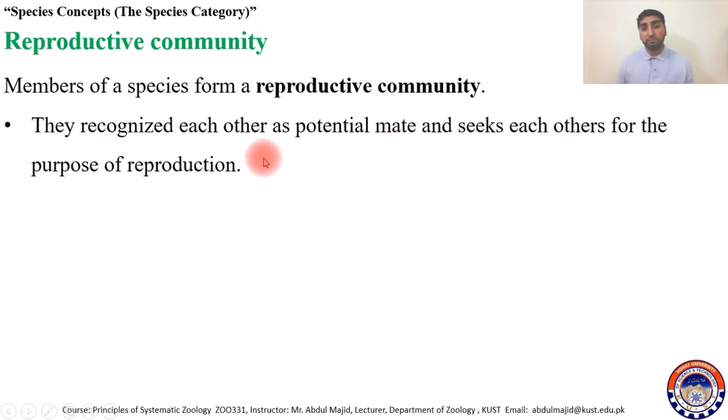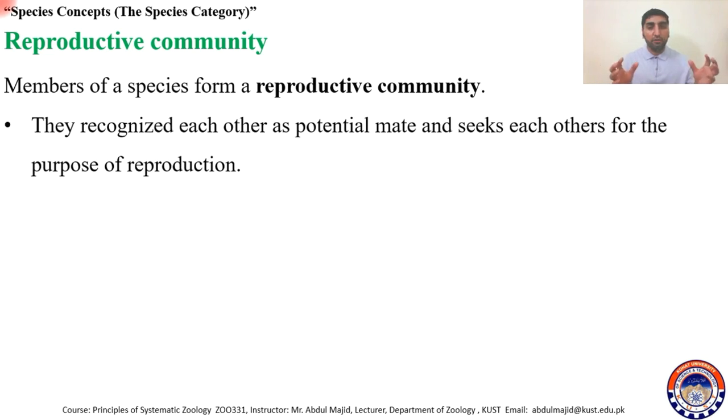So for example, Equus caballus and Equus asinus. These are two different species, although they belong to the same genus and are very closely related. But Equus caballus has an isolated reproductive community, and Equus asinus has another reproductive community.